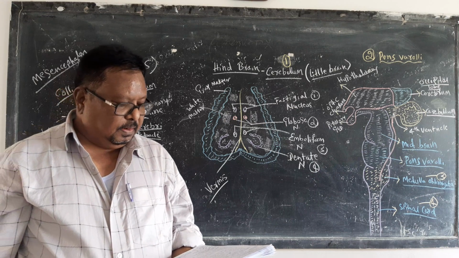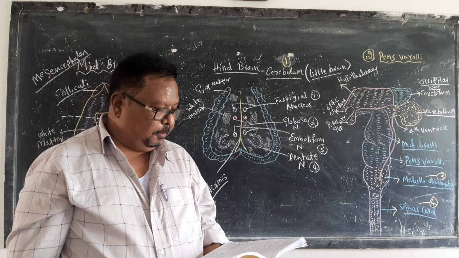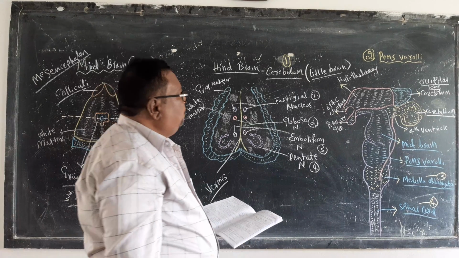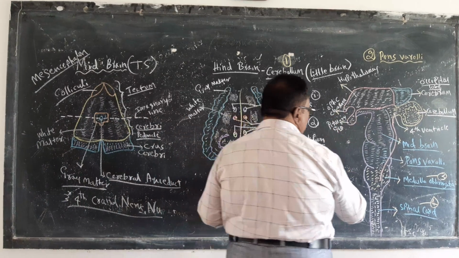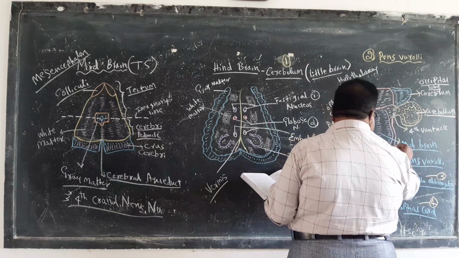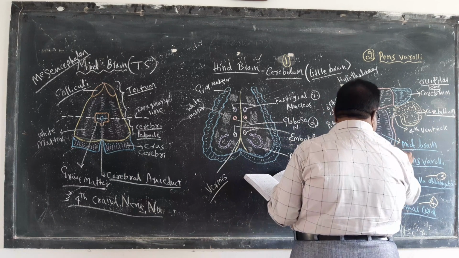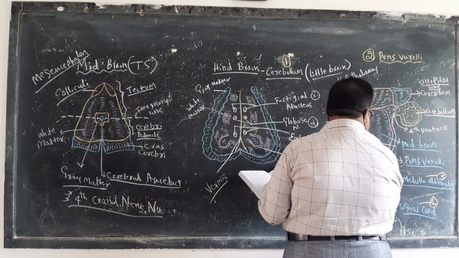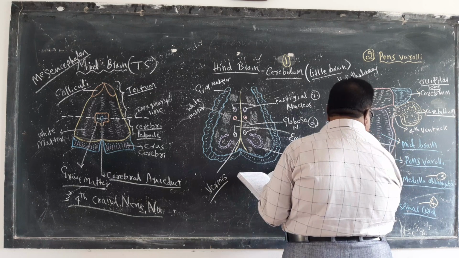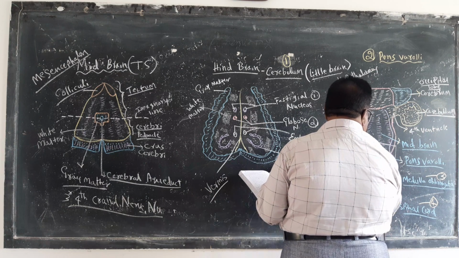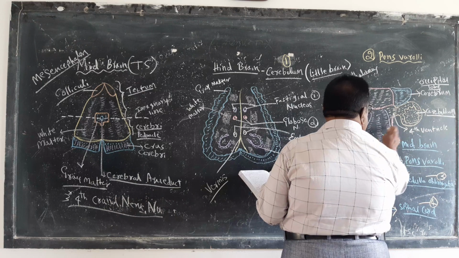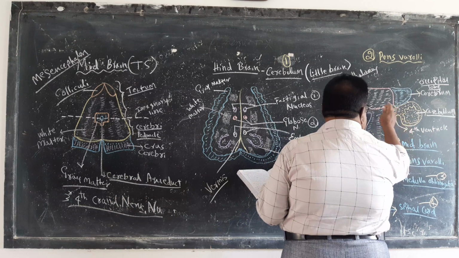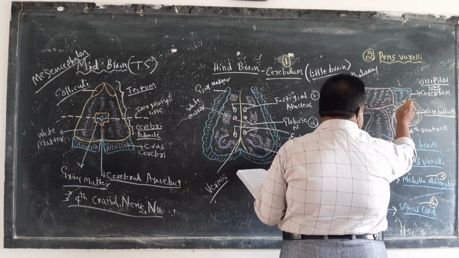Now, the next one, second one, is the pons varolii. This portion is called pons varolii. The midbrain, pons varolii, medulla oblongata, spinal cord. So we have studied the midbrain, hypothalamus, thalamus and cerebellum.